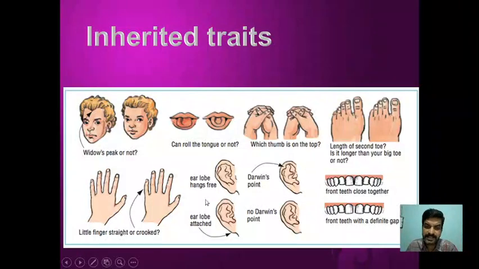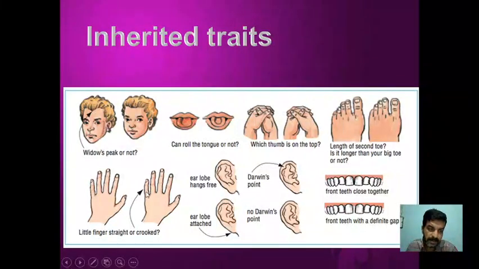So here are some of the inherited traits. Here you can see the shape of the hairline, which is called widow's peak. It will be inherited from this person to the next offspring. Here we can see that the tongue can be rolled, right? Here there is no rolling of the tongue. Here you can see that the thumb is on top, and here you can see this particular finger is longer than the toe, right? Some people will have this type of fingers. Then you can find here the little finger.